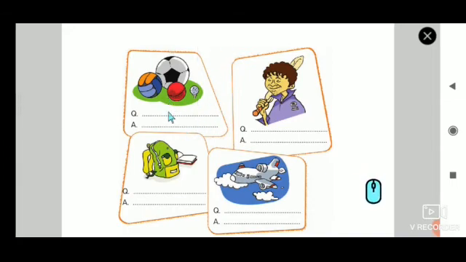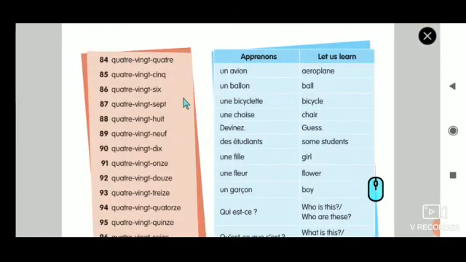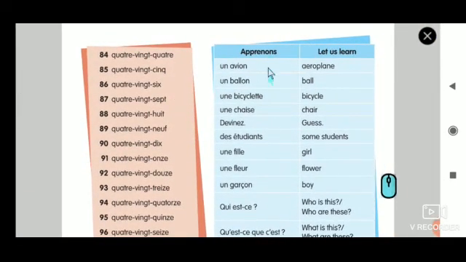So, plural form is ce sont des. For ball, what is it? Go and see the vocabulary. See here, ballon. Ballon with S. Ce sont des ballons. We should not write un ballon. Un ballon means one balloon. Des ballons, that means more than one.